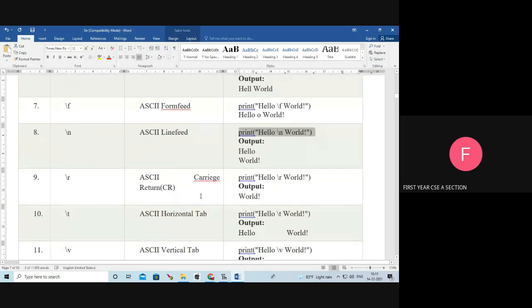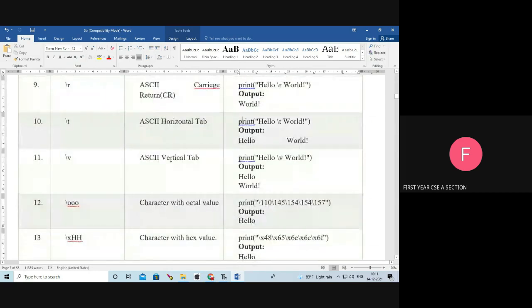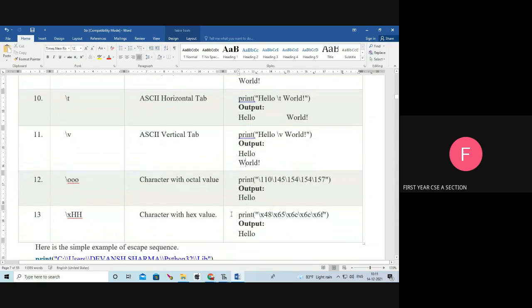Next, carriage return means after the slash R is the output. Next, slash T means one tab. Print of hello space slash T gives one tab space. Next, vertical tab: hello, next world.